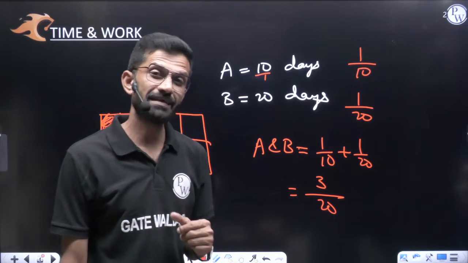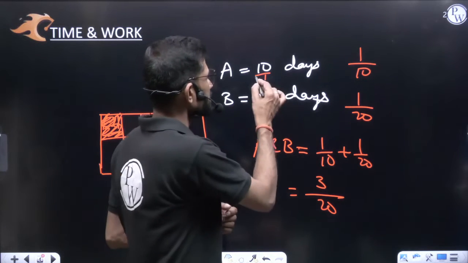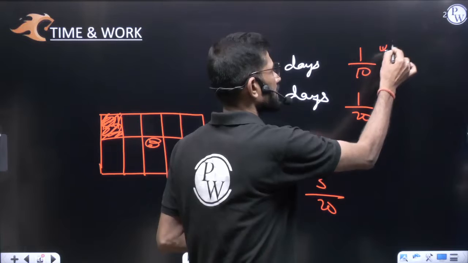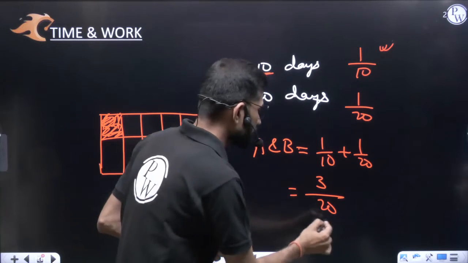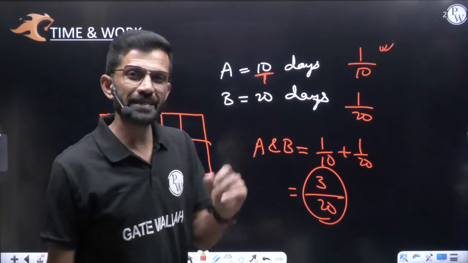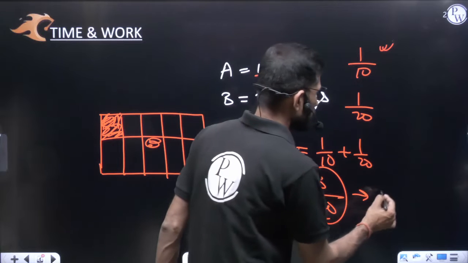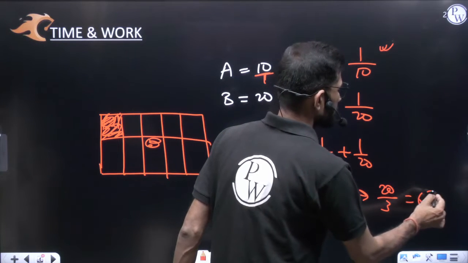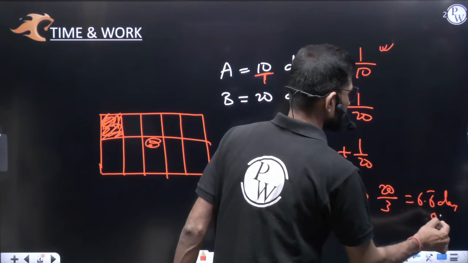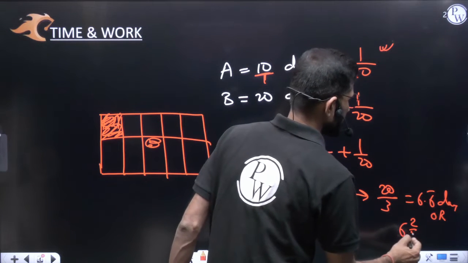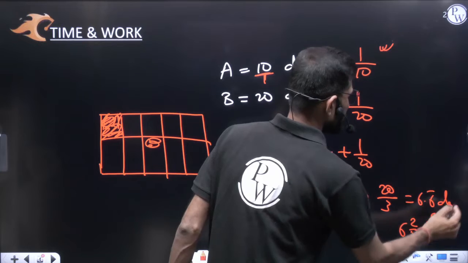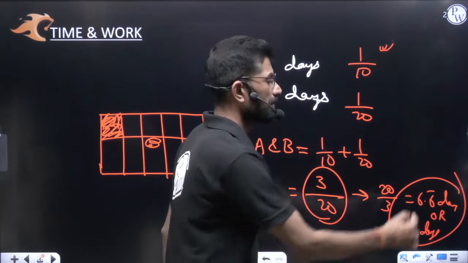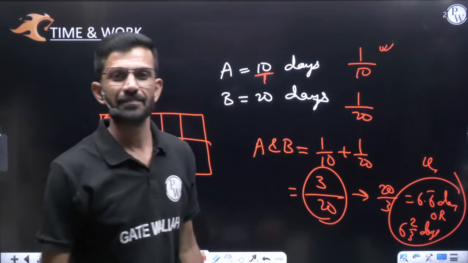How many days will they take? My dear friend, when days was 10, you wrote per day work as 1 by 10. Here per day work of them you are getting 3 by 20. How many days will they take? Obviously 20 by 3 days, which is equal to 6.66 repeating days, or else you can call it 6 2 by 3 days. When both are working, in 6 2 by 3 days the work will get completed.